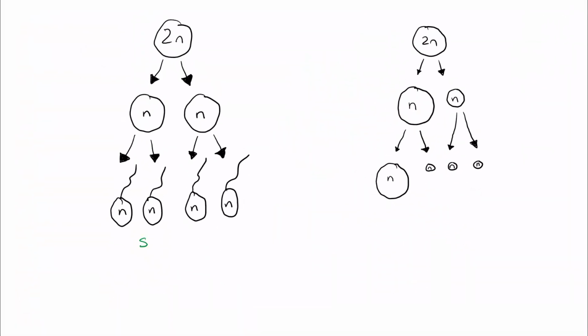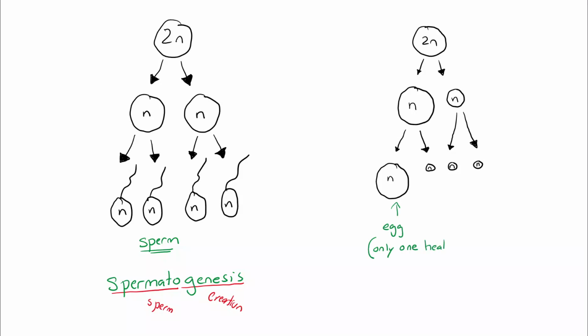So here's meiosis and the 2 ways it could be performed. It can make sperm, our first sex cell. This is known as spermatogenesis, sperm creation. Or it can make an egg. And when meiosis makes an egg, it only makes 1 healthy egg. The other 3 cells are going to be referred to as polar bodies.